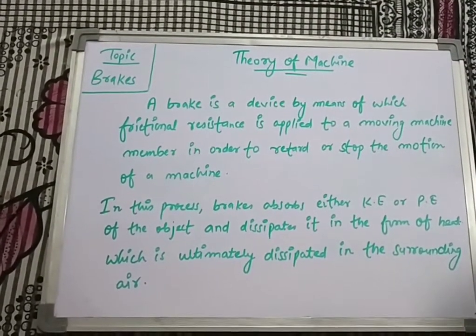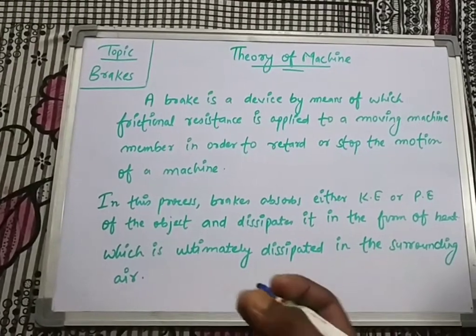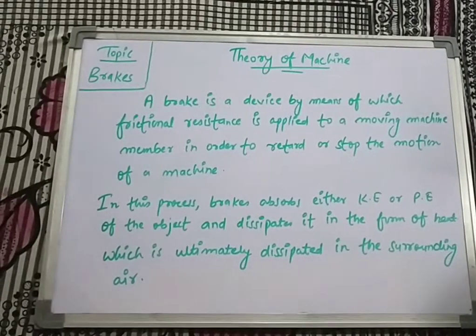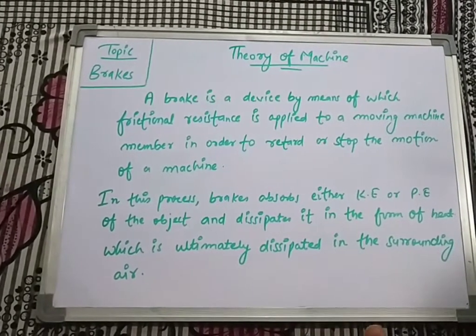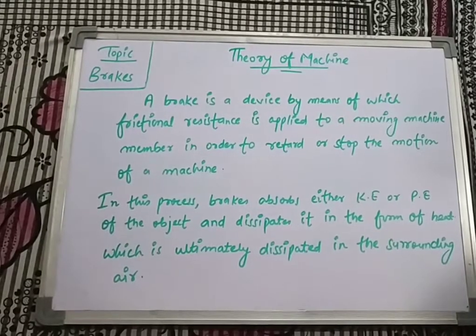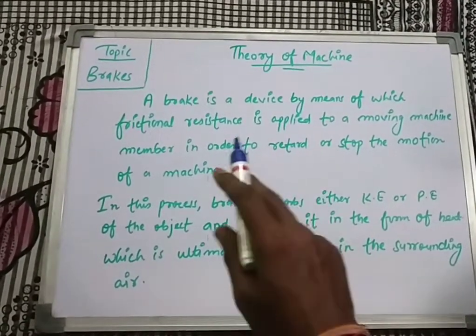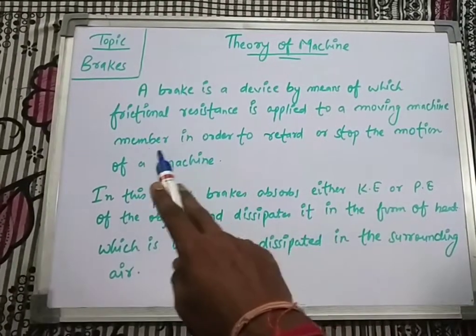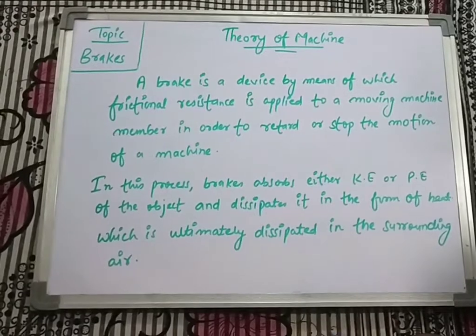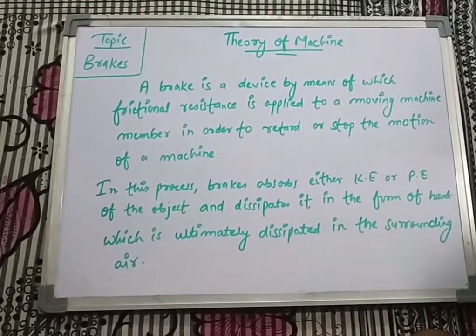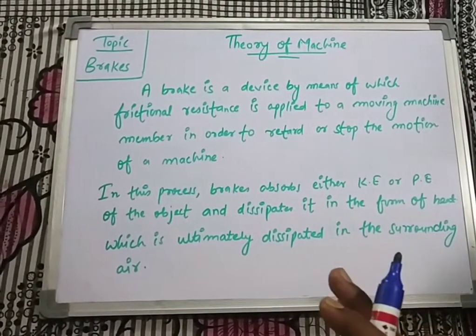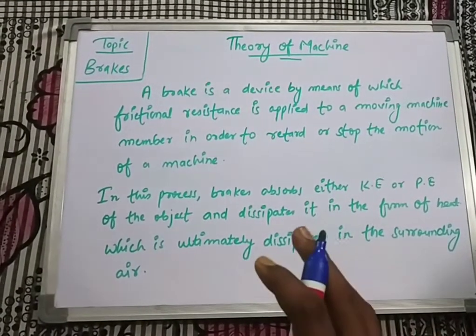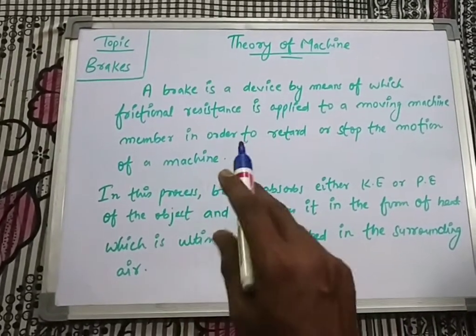For a better example, we obviously know that in our motorcycles, cars, buses, trucks, that means in all automobile sectors, brakes are the most essential feature to stop the vehicle or to retard the motion. So how does this brake work? I have written in the first line that a brake is a device by means of which frictional resistance is applied. That means a certain amount of frictional force is applied to the moving machine to stop it. So the ultimate force that retards or stops the machine is frictional resistance.